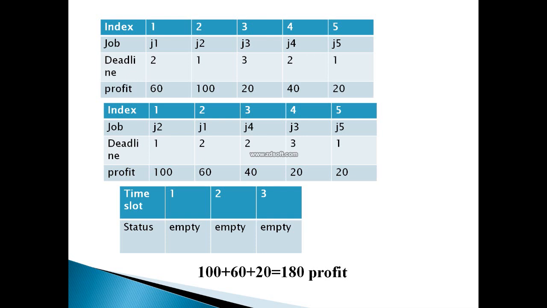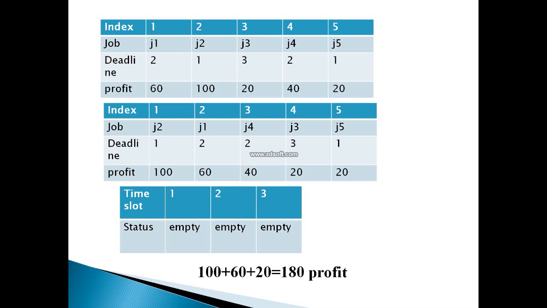And I have done the same thing in index 1. We have job number 2, its deadline is 1, but its profit is the maximum of all the other remaining jobs. In the same manner, the next job is J1, giving the maximum profit of 60 and deadline value 2. Third is J4, profit is 40 and deadline is 2.